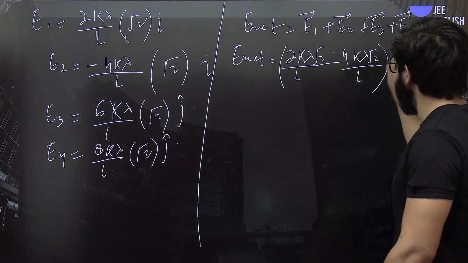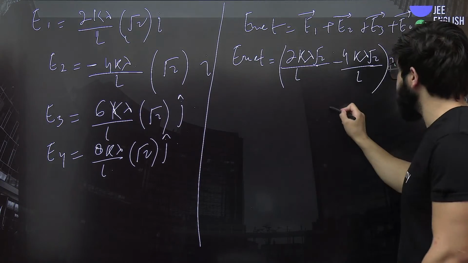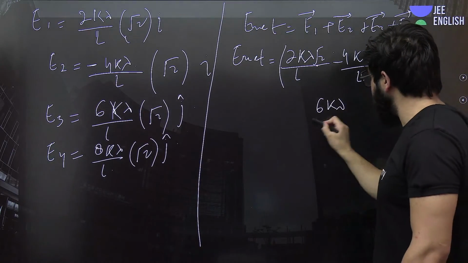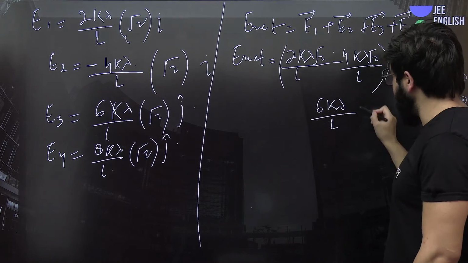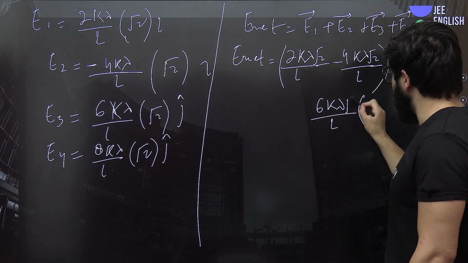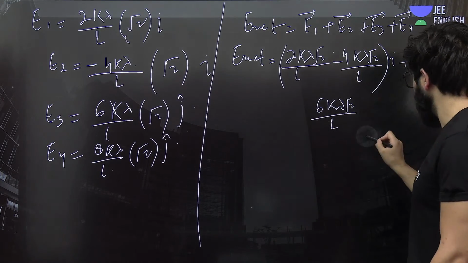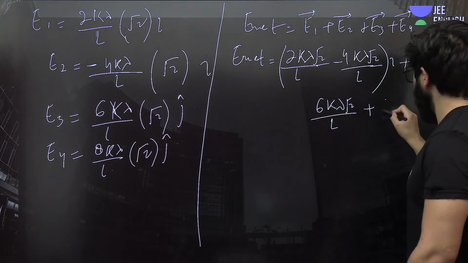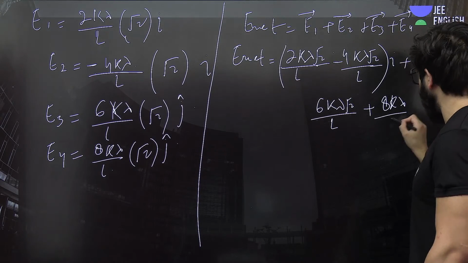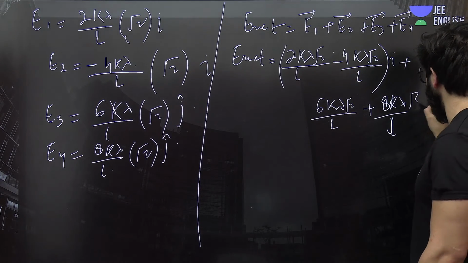Then it will be plus, what is E3? E3 is nothing but 6kλ upon this L, and it will be root 2, and then it will be plus this 8kλ upon L, and it will be root 2,